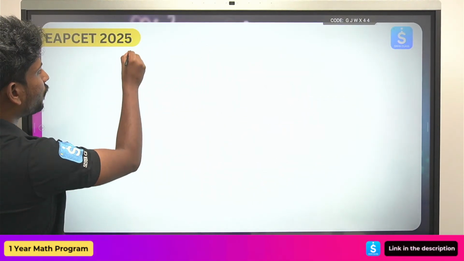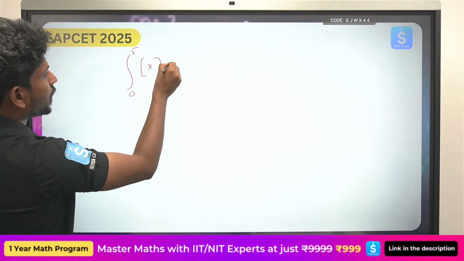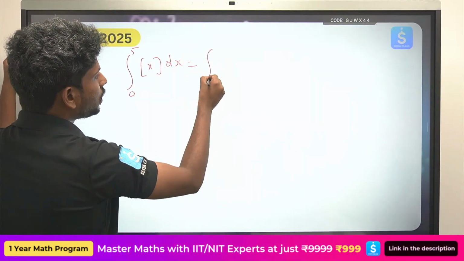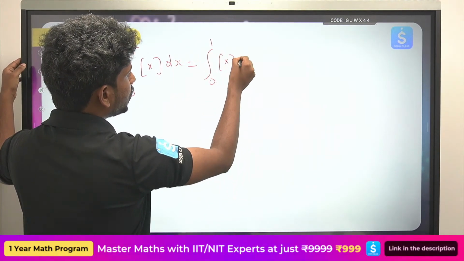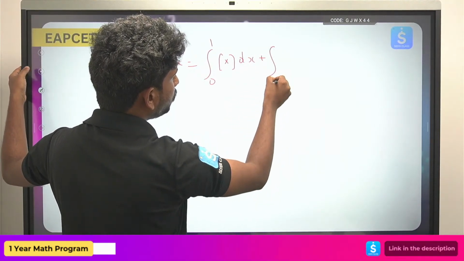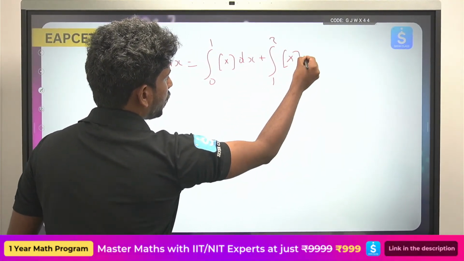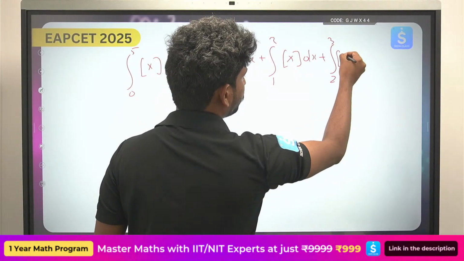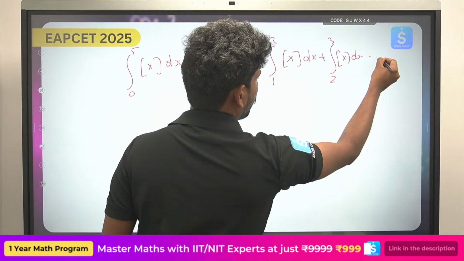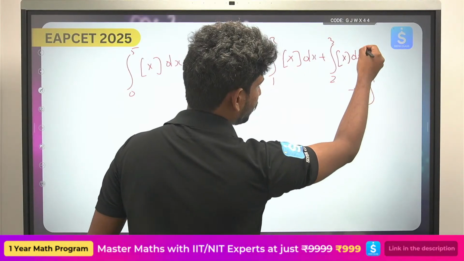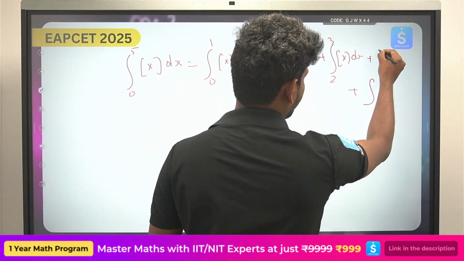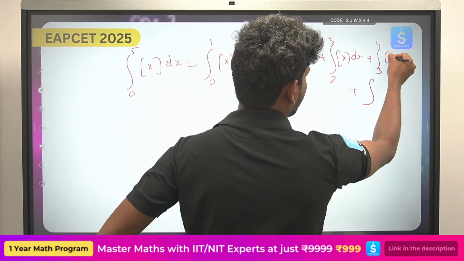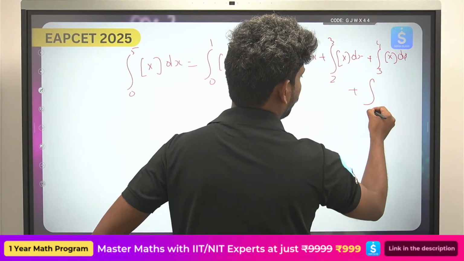Integral 0 to 5 step x dx can be written as integral 0 to 1 step x, integral 1 to 2 step x, integral 2 to 3 step x, and we can continue writing like that. The last ones are integral 3 to 4 step x and integral 4 to 5 step x.